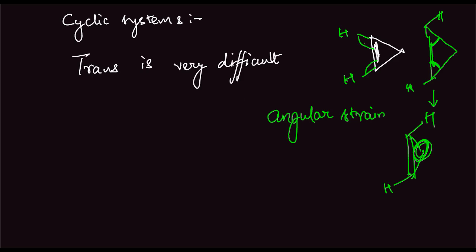It is usually seen that in cyclic systems, geometrical isomerism occurs for greater than or equal to 7 carbons.